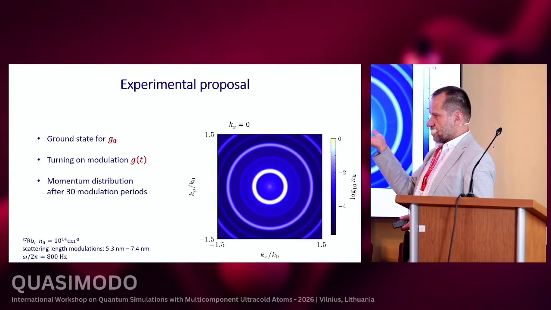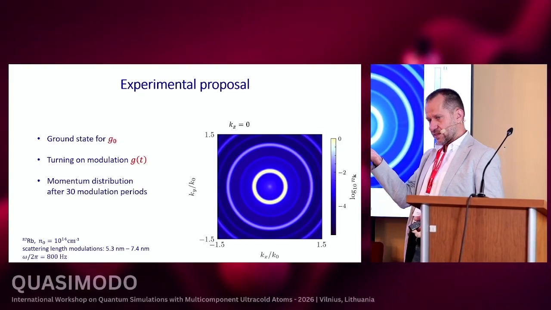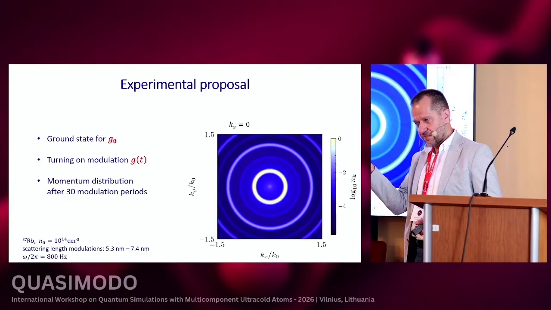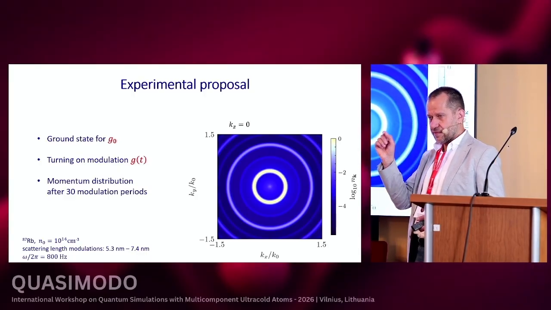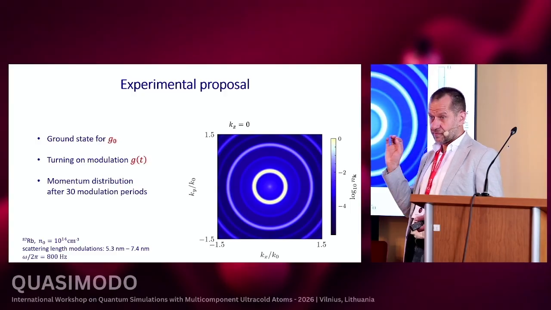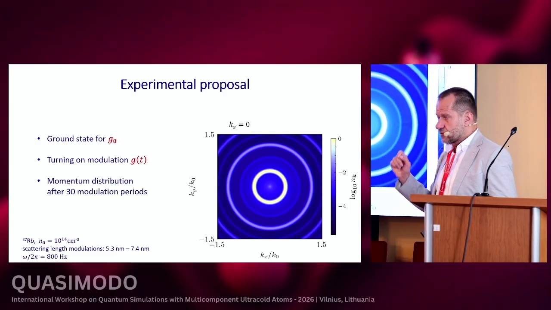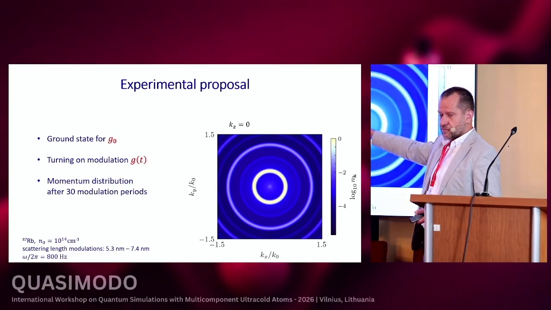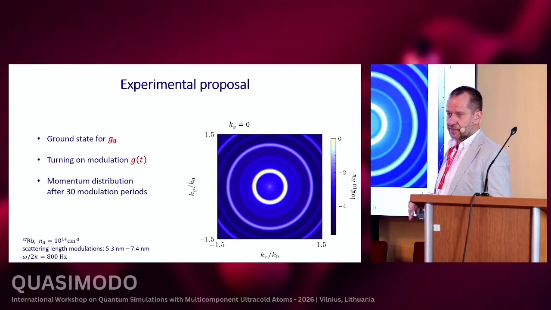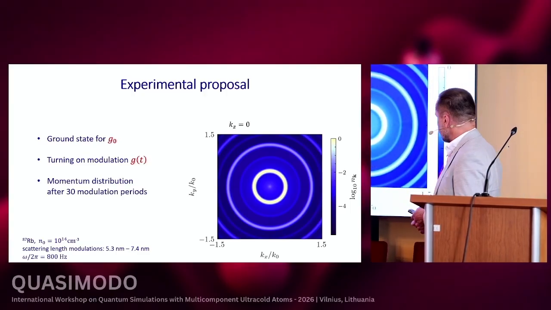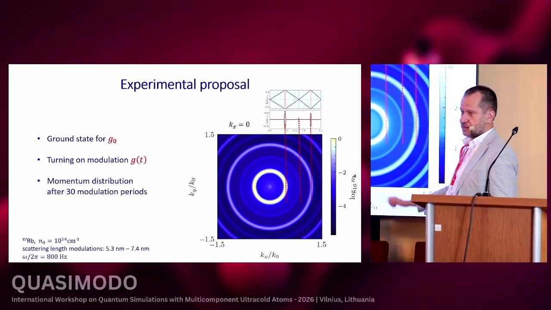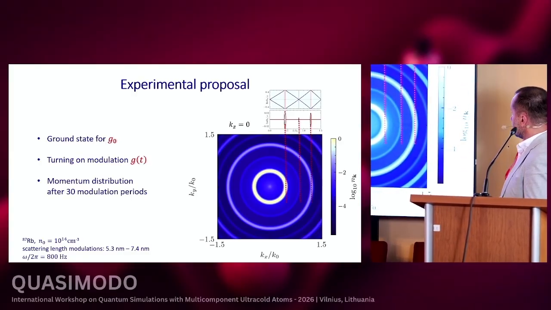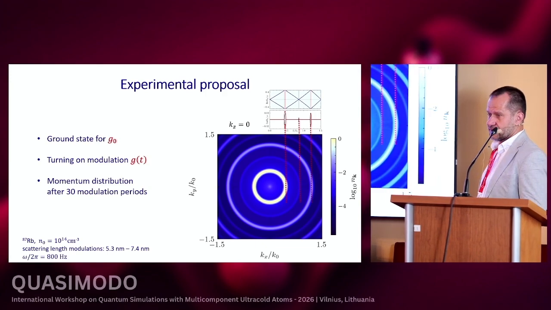Initially we have the Bose-Einstein condensate in the ground state. There is non-zero quantum depletion, and the depletion corresponding to these unstable modes is growing exponentially in time. These rings actually precisely match the band structure in our quasi-frequency spectrum.